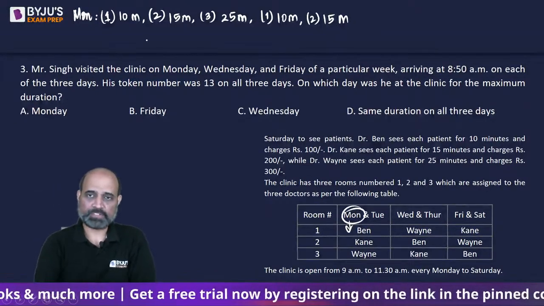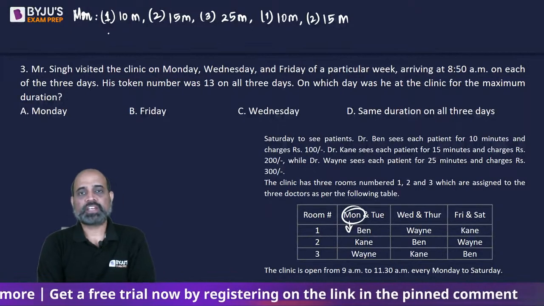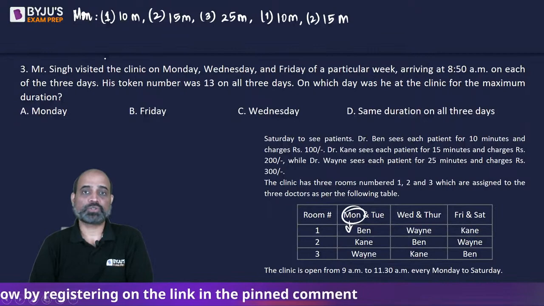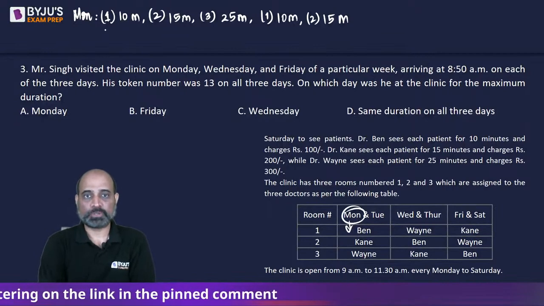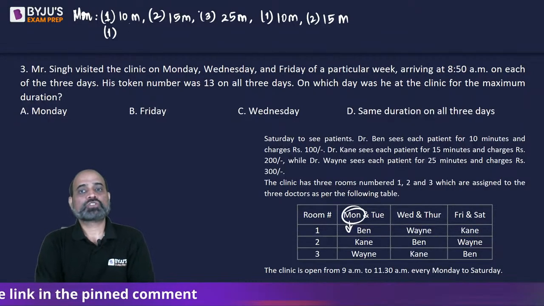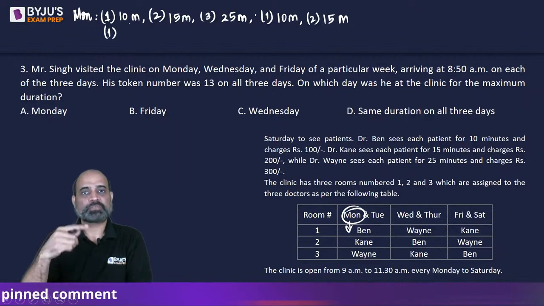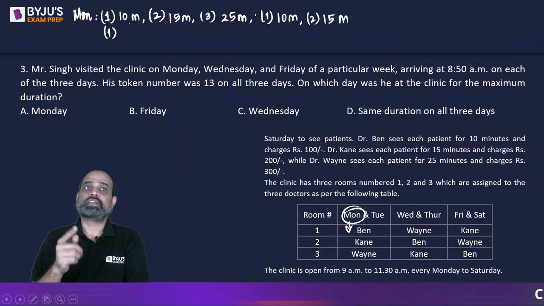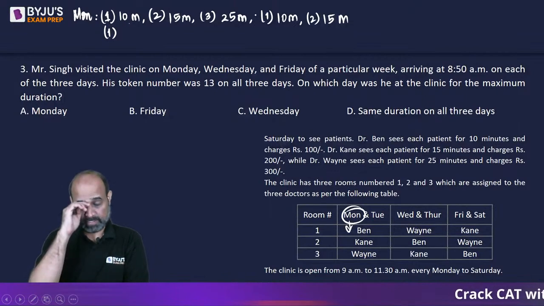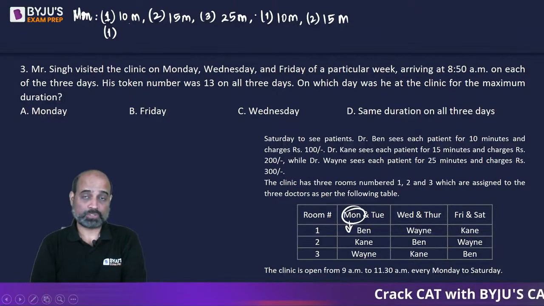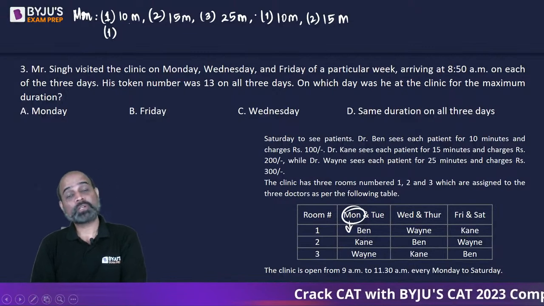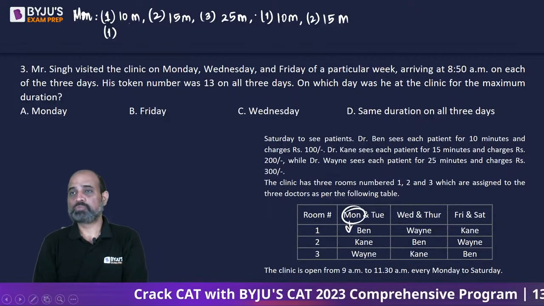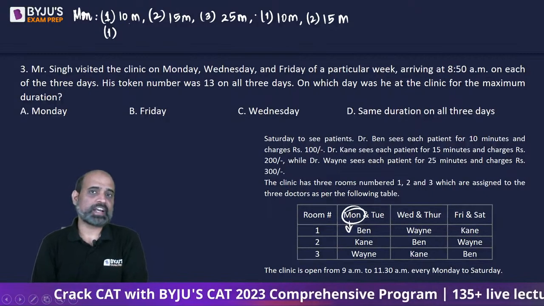Let's talk about the next 5 patients. Next patient, the first room that is going to get vacant is room number 1 again, because room number 1 is going to get empty after every 10 minutes. So at 9:20, this room is going to be empty. While room number 2 is now going to be empty at 9:30, 15 plus 15. And room number 3 is going to be vacant at 9:25.